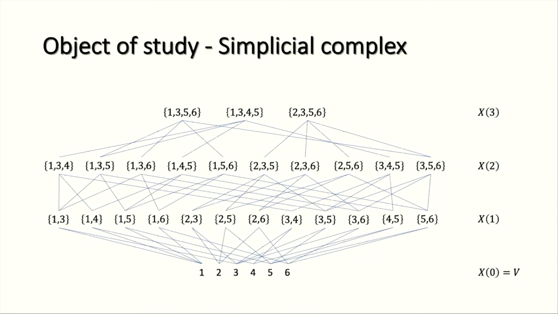So that's a simplicial complex, and an important ingredient in simplicial complexes, which allows us to argue about properties of these complexes, is the link of a face. Each such subset is called a face of the complex, and the link of a face basically means its local view.